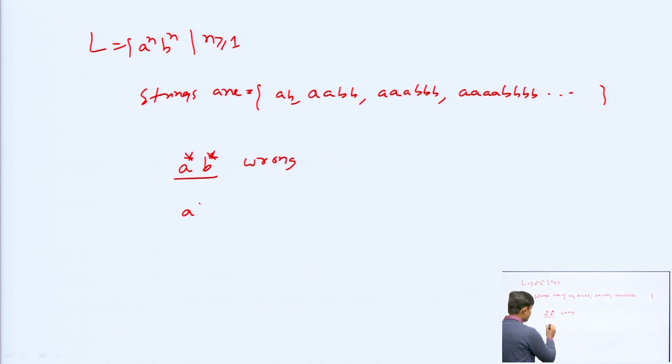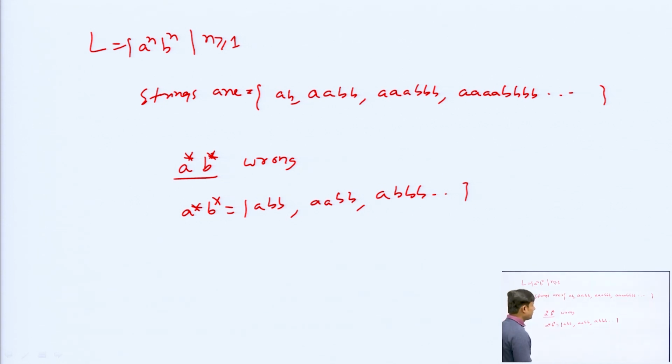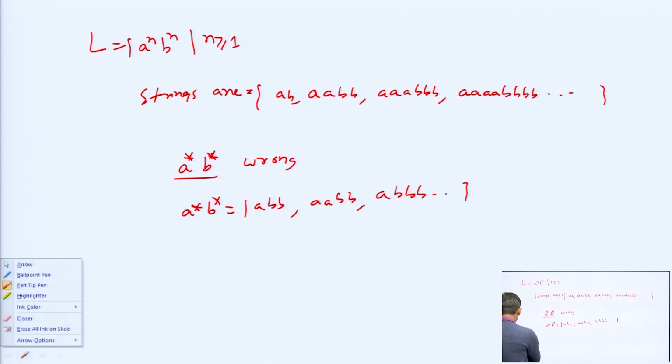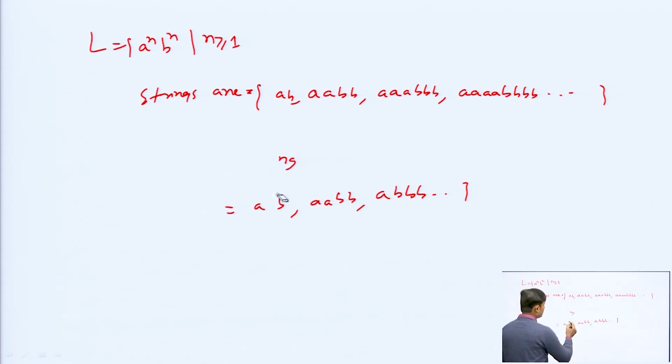A star b star means it may be one string abb, then abb, then abbb, like that. It will be any number of a and any number of b, but here we need to compare a to b. So we cannot use a finite automata to accept this language. We have to go to the pushdown automata,